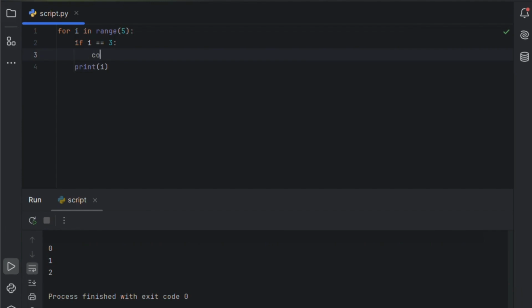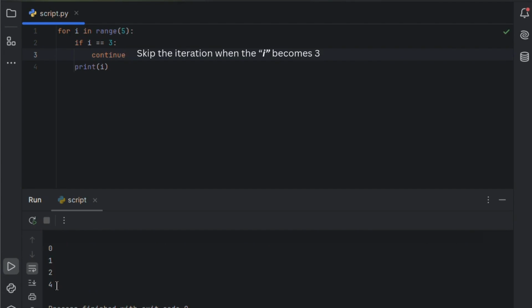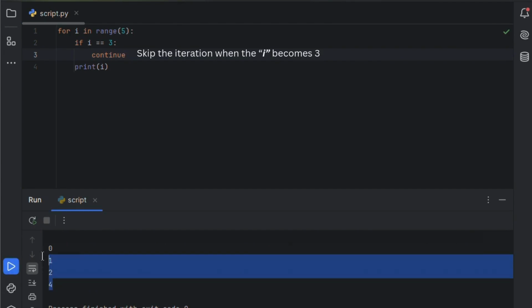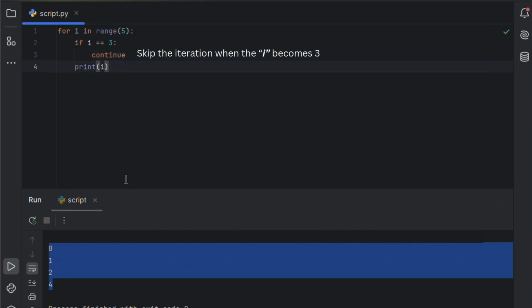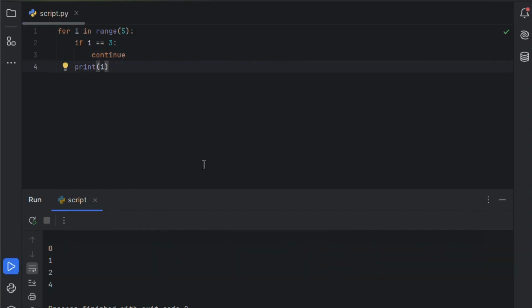Now, let's replace the break with continue. This time, the loop will not break. Instead, it will simply skip the iteration when i becomes 3. So the output will show 0, 1, 2, and 4, while 3 will be skipped.